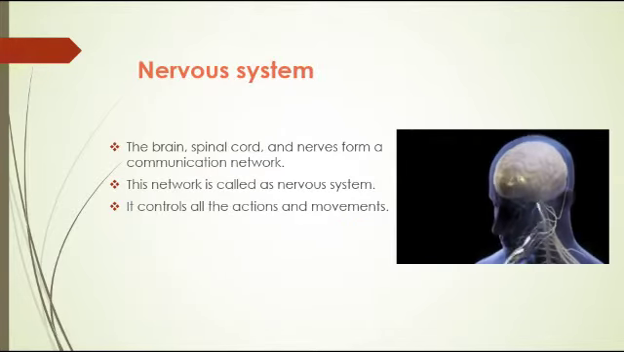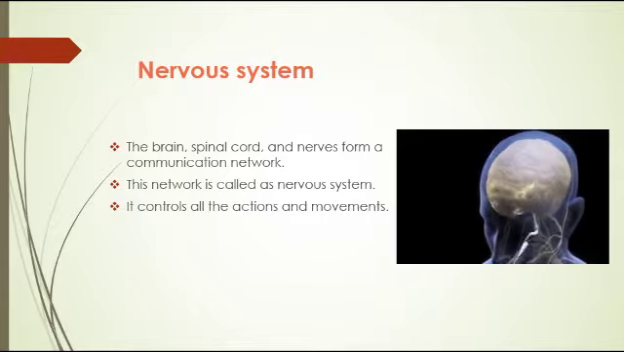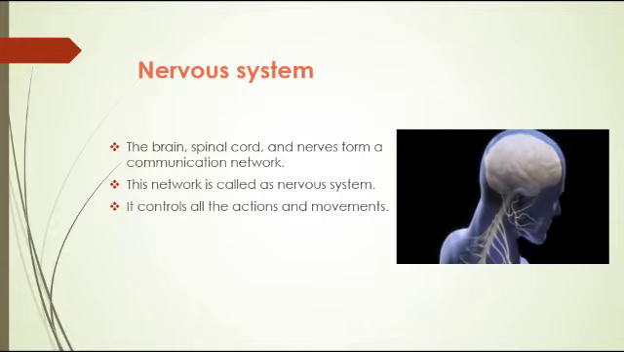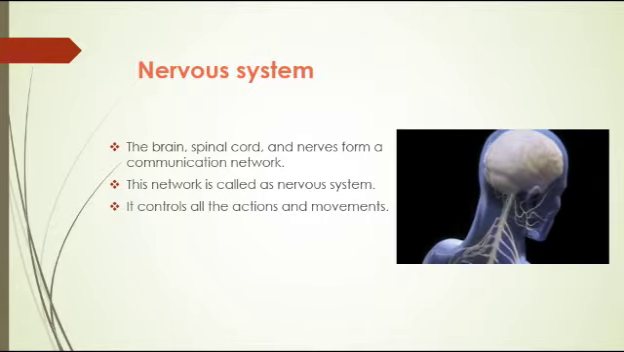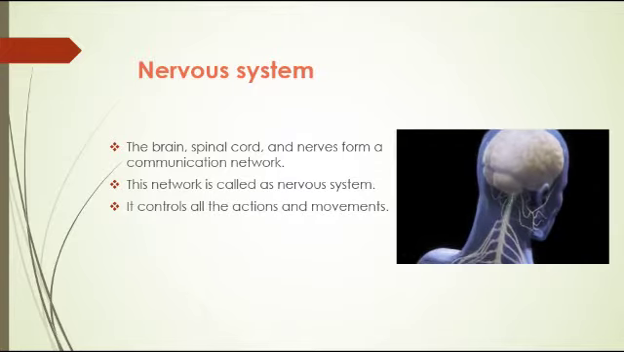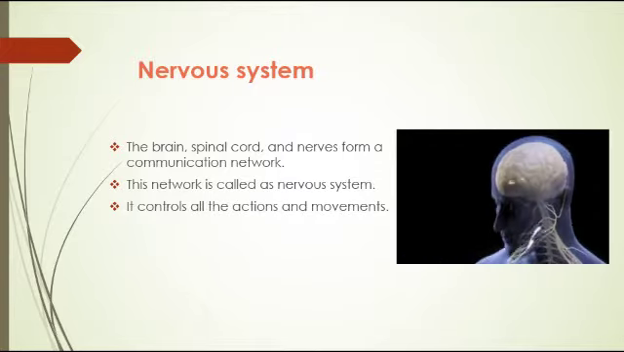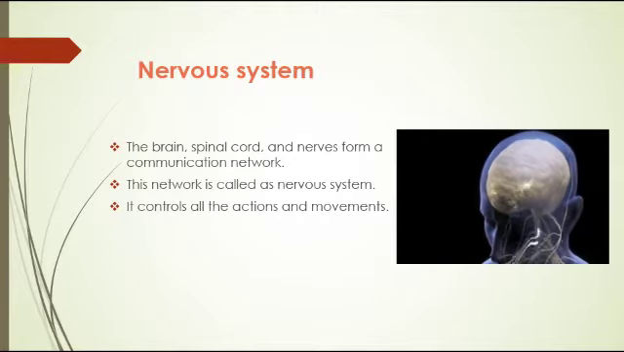Now what is the nervous system? The brain, spinal cord and the nerves form a communication network. This communication network is called the nervous system. It controls all the actions and movements in the body.